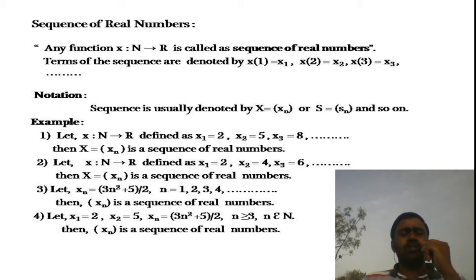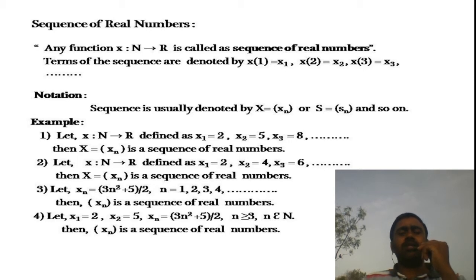Then such a function we call a sequence. Okay. See here, any function x from the set of natural numbers to R is called a sequence of real numbers. Why? Because its range is a subset of the set of real numbers.